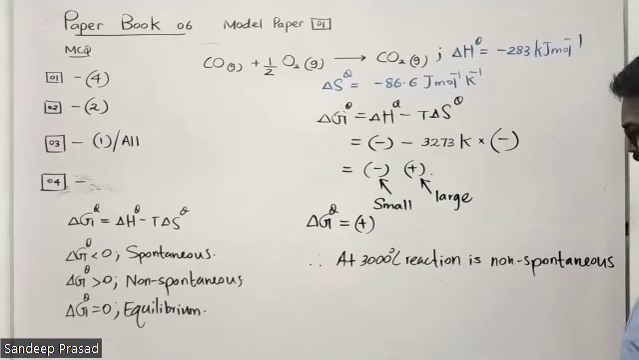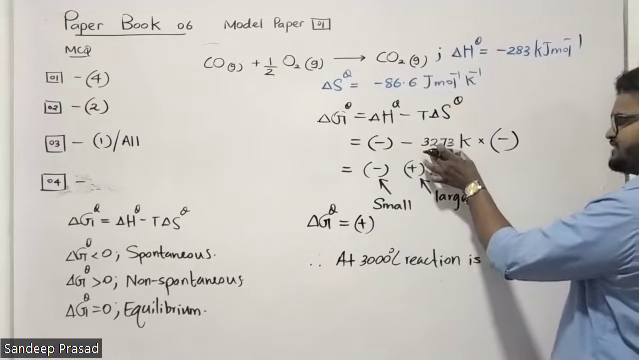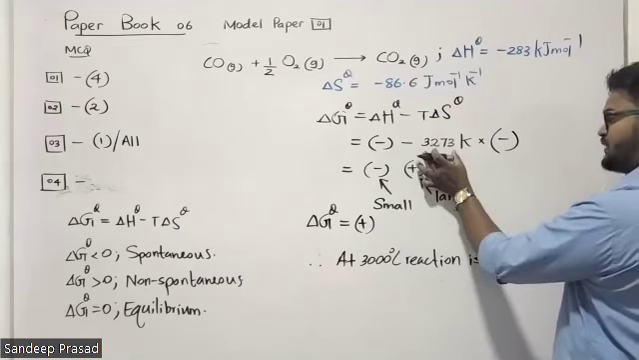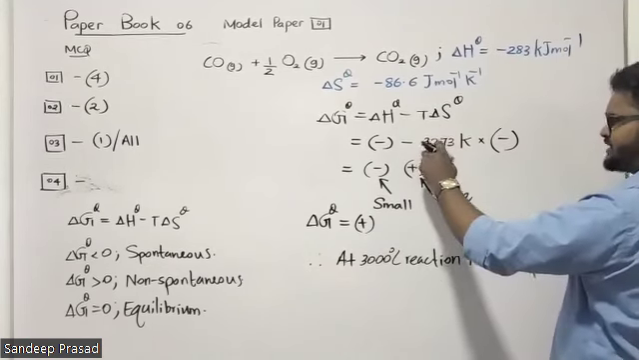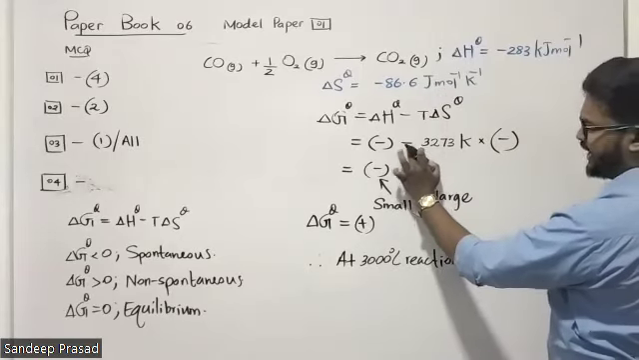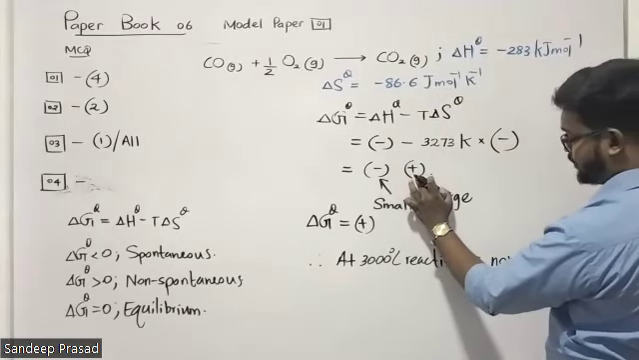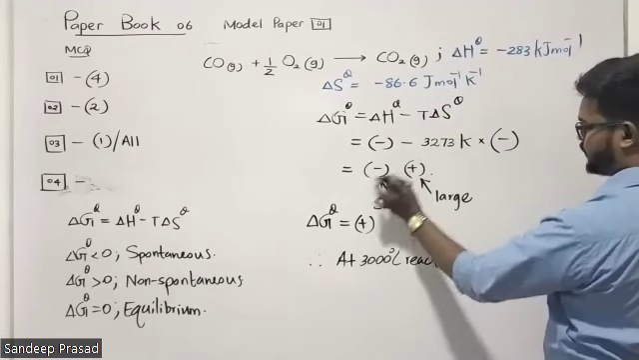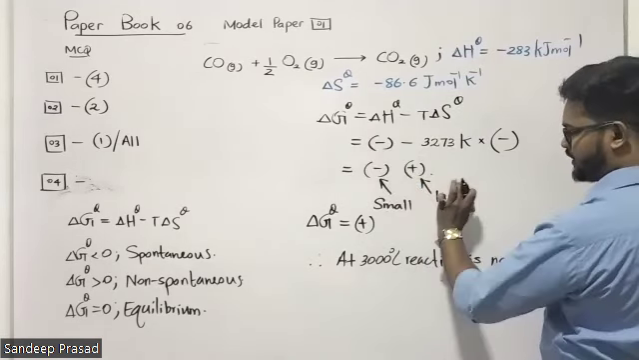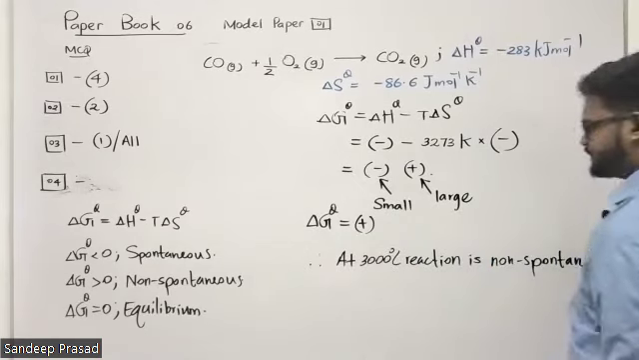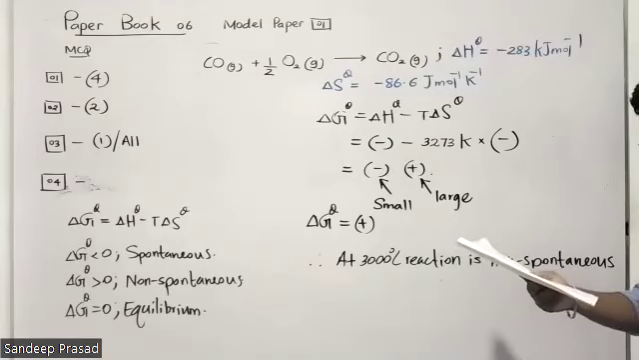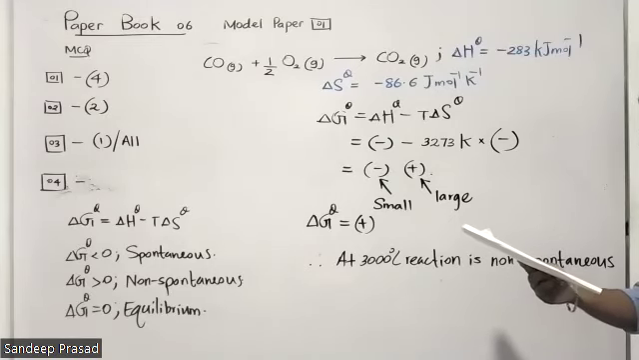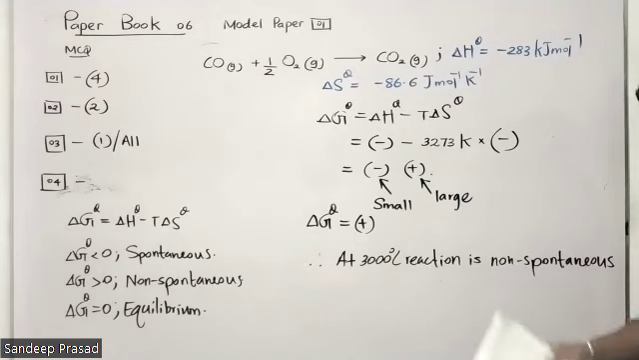You don't have to do the calculations. You just substitute the temperature value. We know this is a large value, so this T delta S term becomes a large negative value. Negative multiplied by negative becomes a large positive value. Here we have a small negative value, so the summation is a positive value. At 3000 degrees Celsius, the reaction is non-spontaneous. So we can say the reaction is not spontaneous above a temperature of 3000 degrees Celsius, correct.